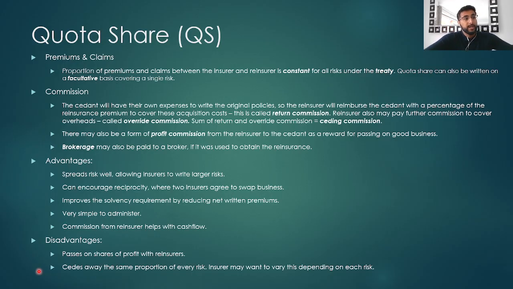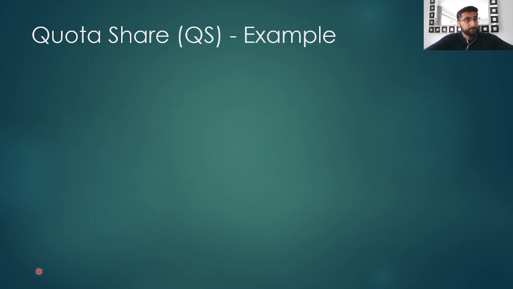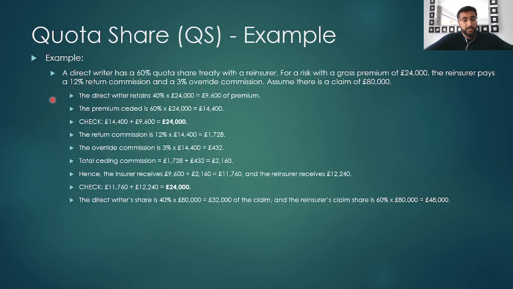So let's now look at an example of a quota share treaty arrangement. In this example, a direct writer has a 60% quota share treaty, and for a risk with a gross premium of £24,000, the reinsurer pays a 12% return commission and a 3% override commission, and we will assume that there's a claim of £80,000. So what we want to do is understand and calculate how much the insurance company retains in terms of the premium and cedes to the reinsurer, and also calculate the share of the claim the insurance company pays and the reinsurance company pays.